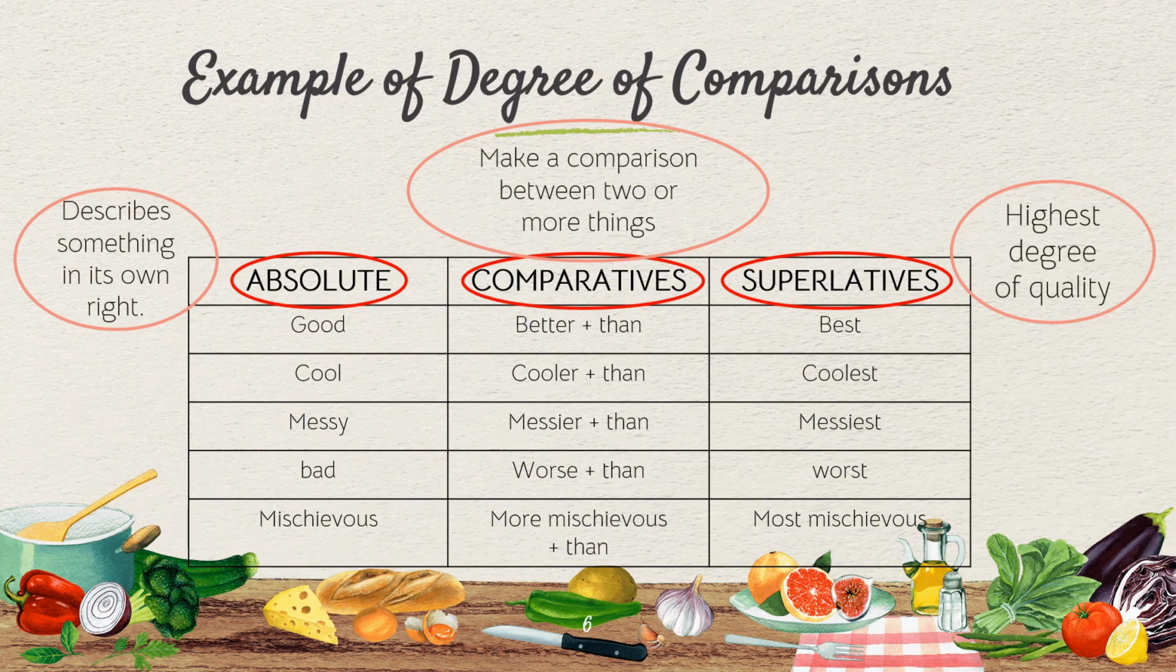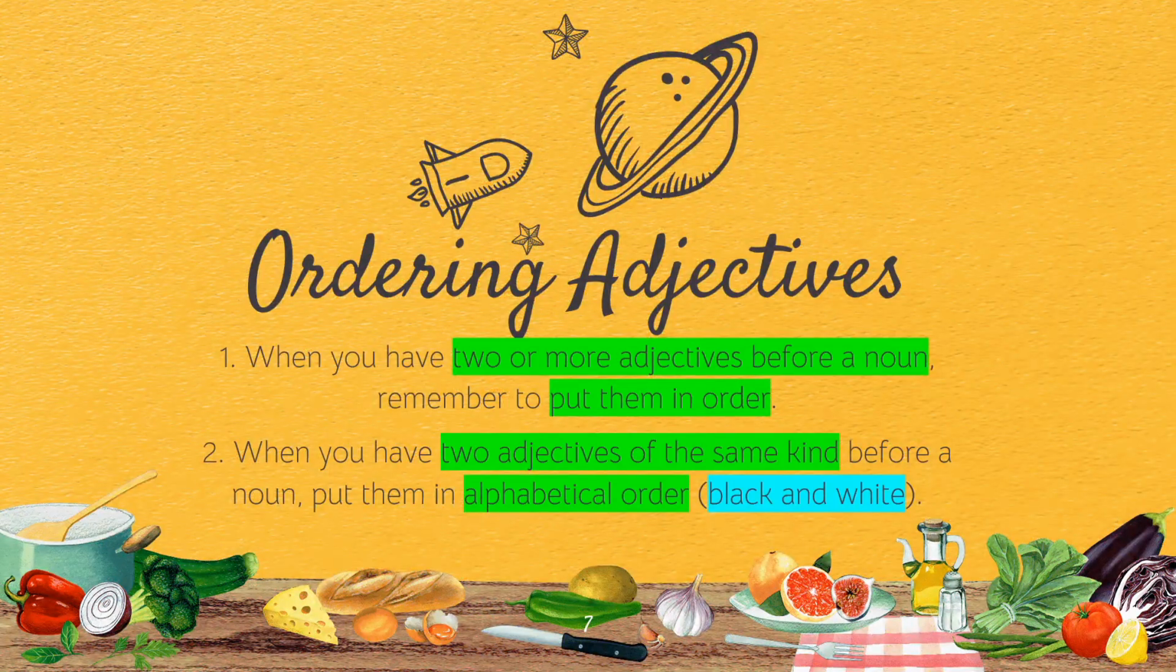Okay, so let's move on to ordering adjectives. We already know the comparison, but let's now learn about ordering adjectives, which means the order of adjectives. Before this, we were only talking about one adjective before a noun. So what happens if there are more adjectives? That is the rule here.